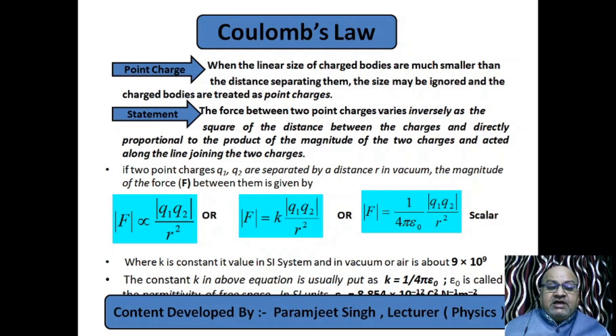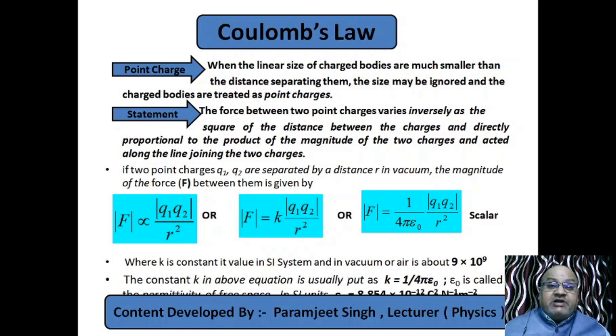So this is clear. Coulomb's law has restrictions, limitations. One of the important limitations is this point charge. We will discuss a few other limitations at the end or in the next lecture. So now what is Coulomb's law? I want to make clear that this is an experimental law, not hypothetical. The law has been derived through experiments.